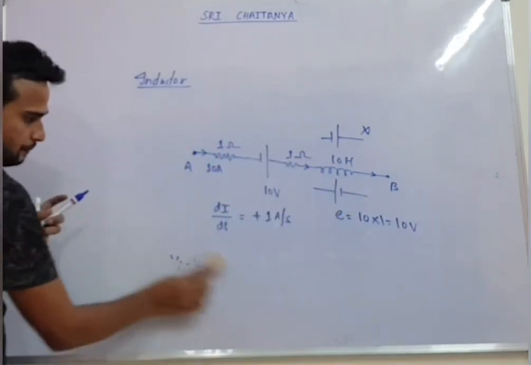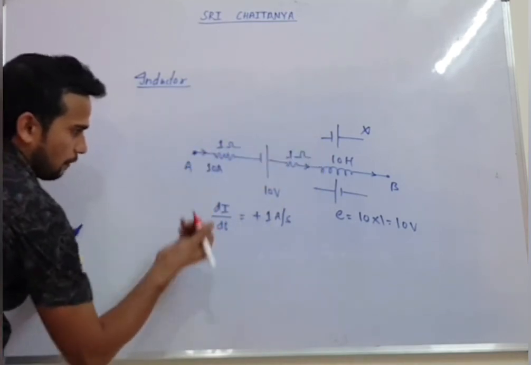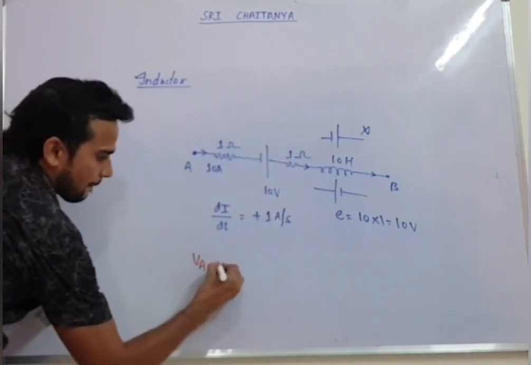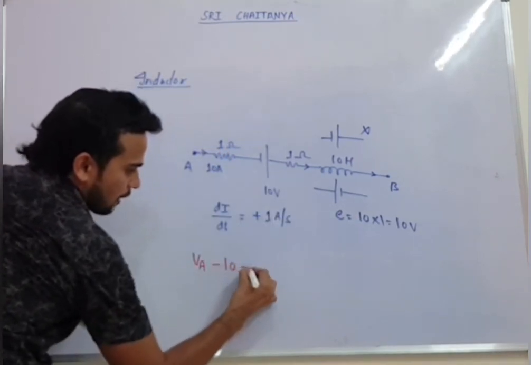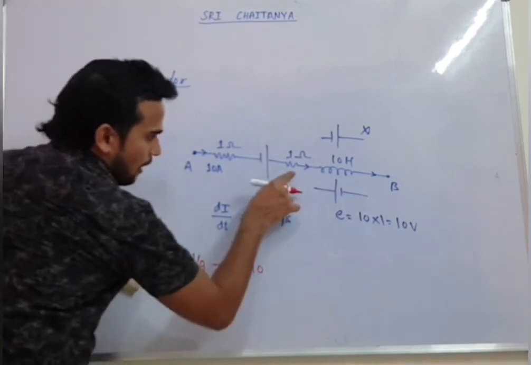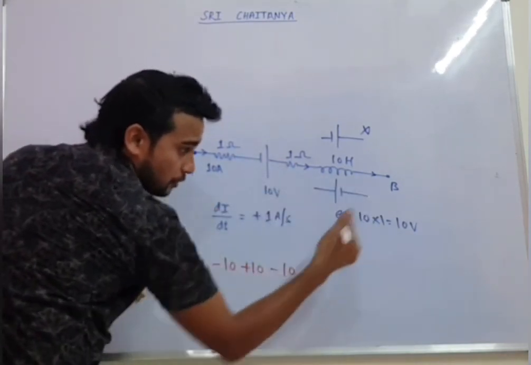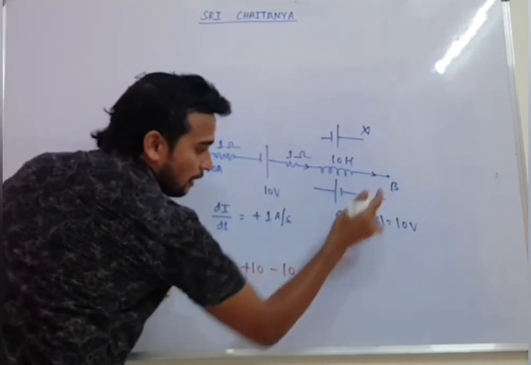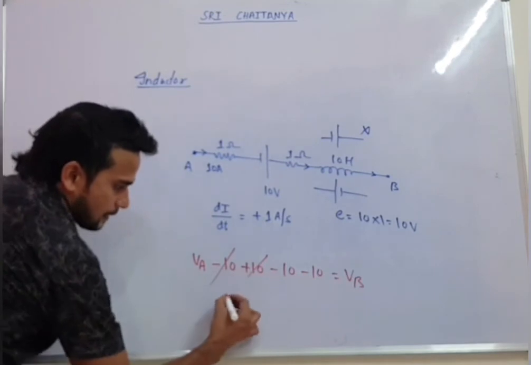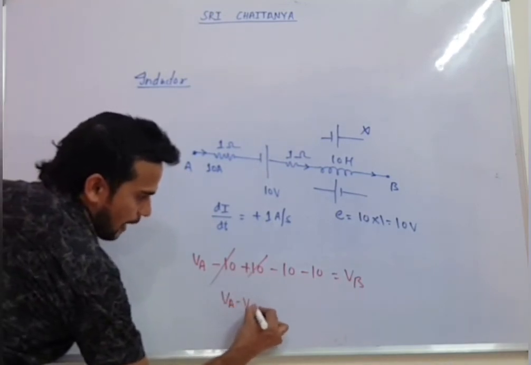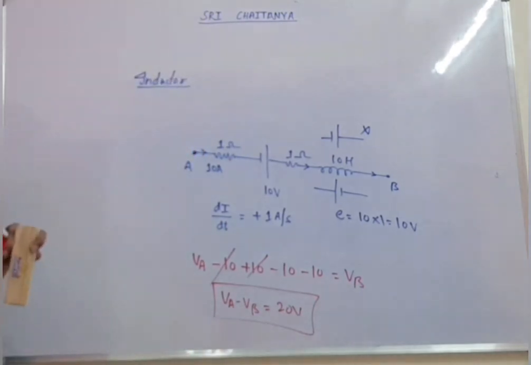Now you can write. We start from here, you will go there. So same equation, I think everyone knows. VA minus IR. For this battery we are going in positive direction, so plus 10 volt. Again minus IR. Now opposite, so this will come as minus 10 volt. We'll reach the point B, so this will be our VB. Now from here this will get cancelled and you will get VA minus VB as 20 volt. I think everyone can do this question.